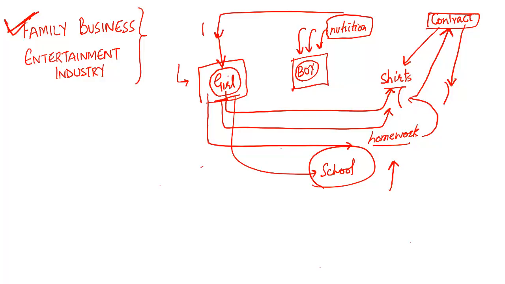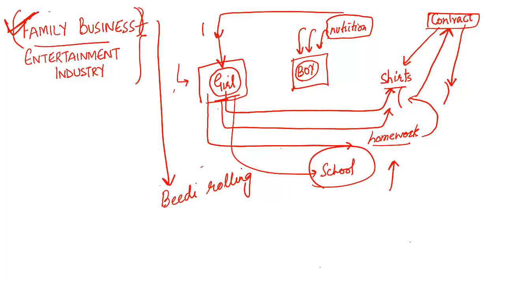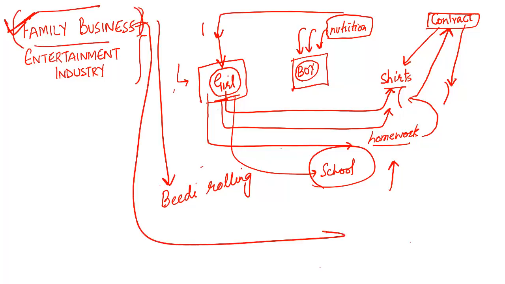But there is another problem. Since it is not defined what is this family business, what if my family business is beady rolling? What if my family business is agriculture and I'm forcing my children to spray chemicals and fertilizers in the agricultural field? That means this is the law which does not specifically define what is this family business, and since it is not defined, it is a law which allows child labor.